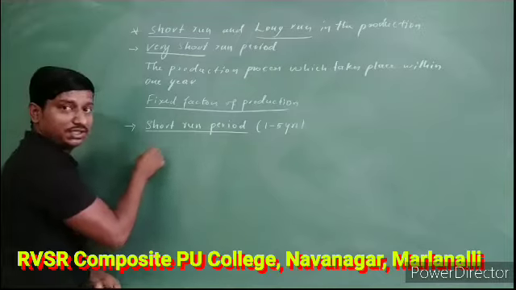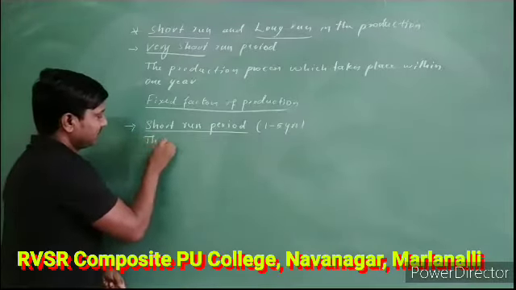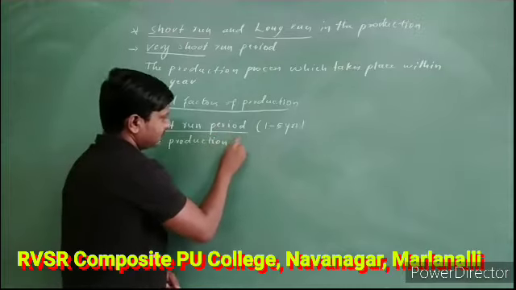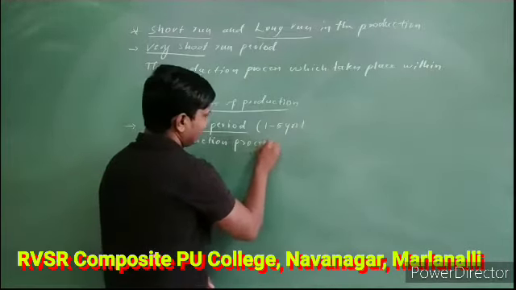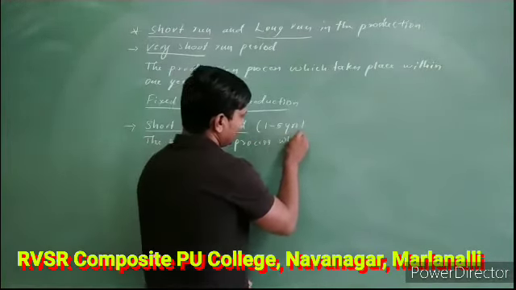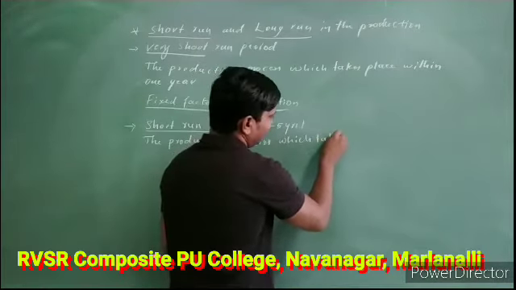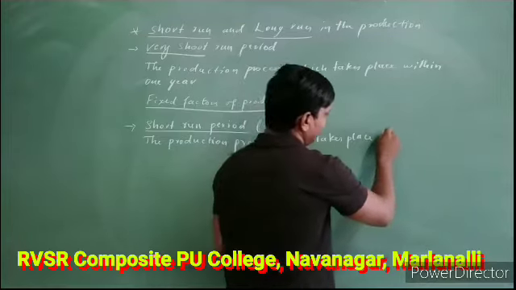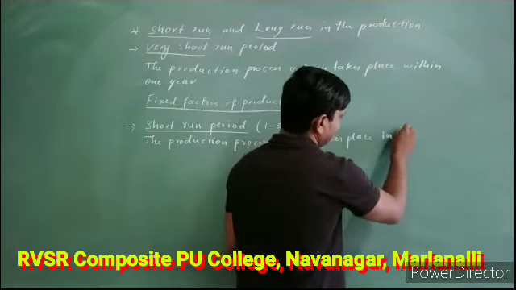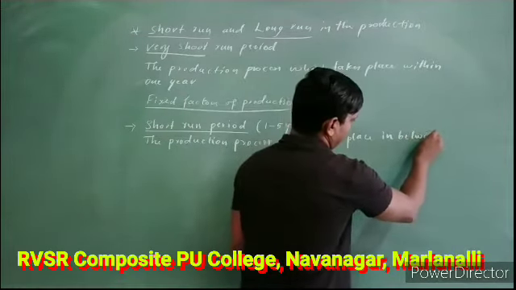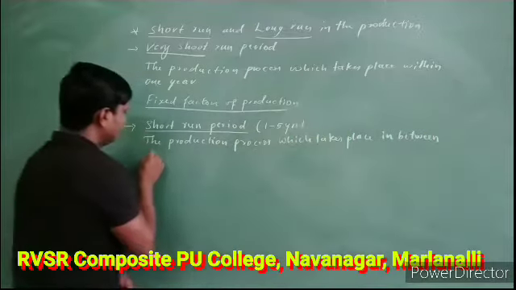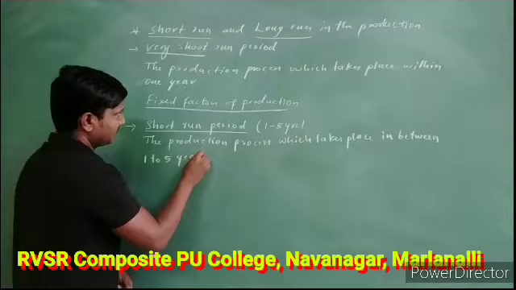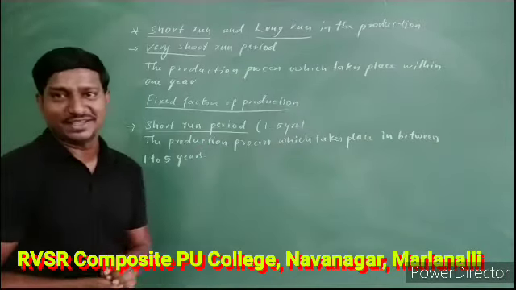So let us go to the meaning here. The production process which takes place in 1 to 5 years.